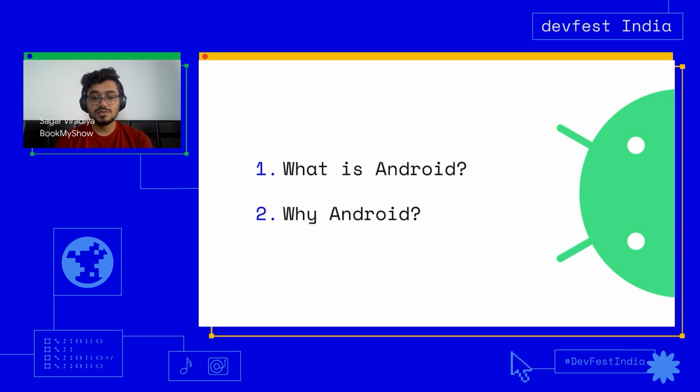Second reason why you should pursue Android development is that the developer community is really helpful. There is a lot of content out there in terms of videos and blogs. So if you're stuck somewhere, most likely the solution is already out there, and you can basically Google it, and you can quickly solve your problem. So it's very easy to get help from others.